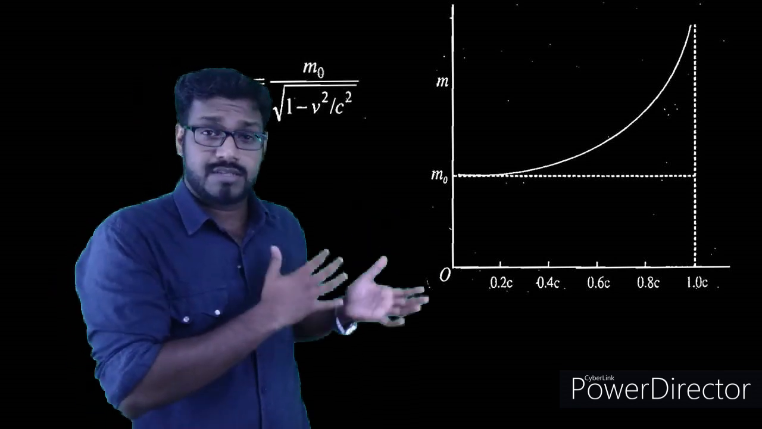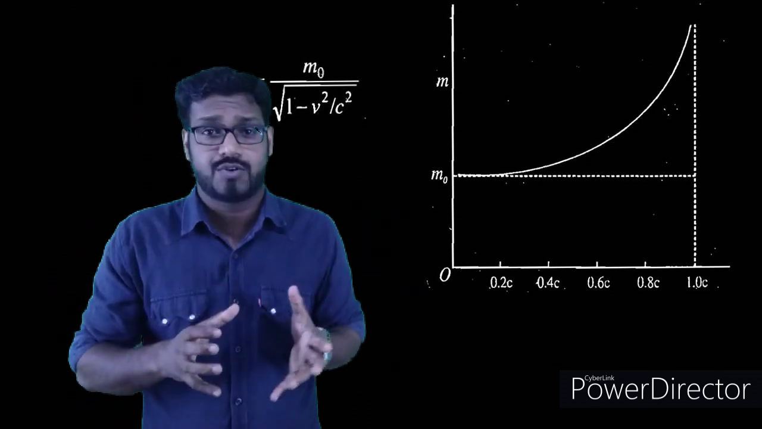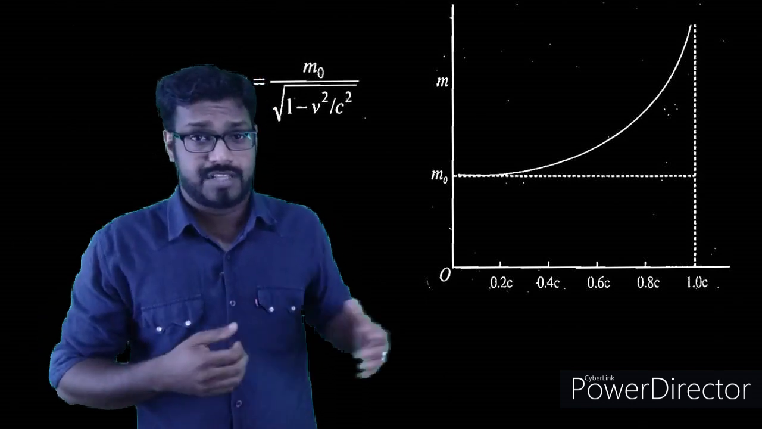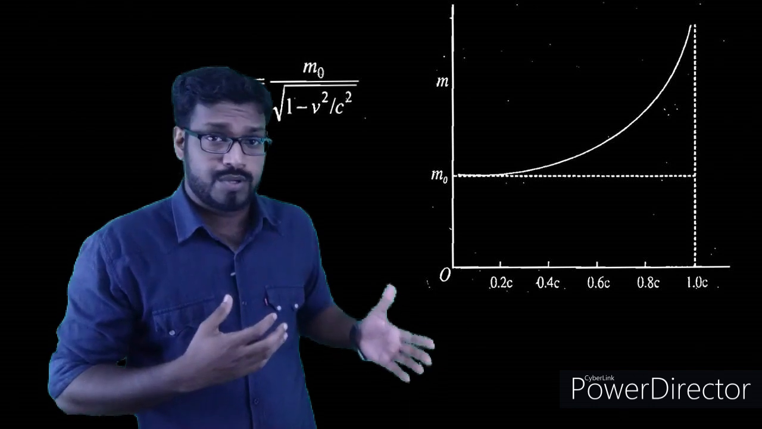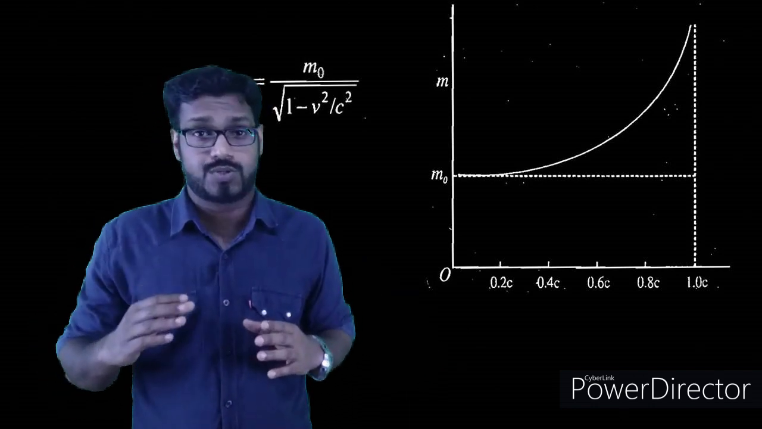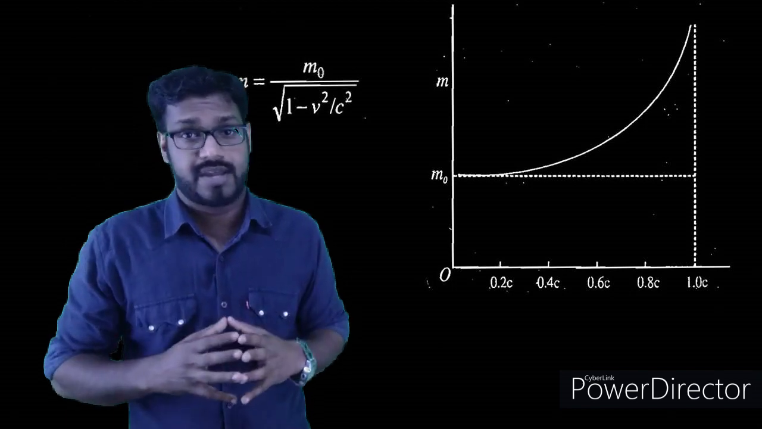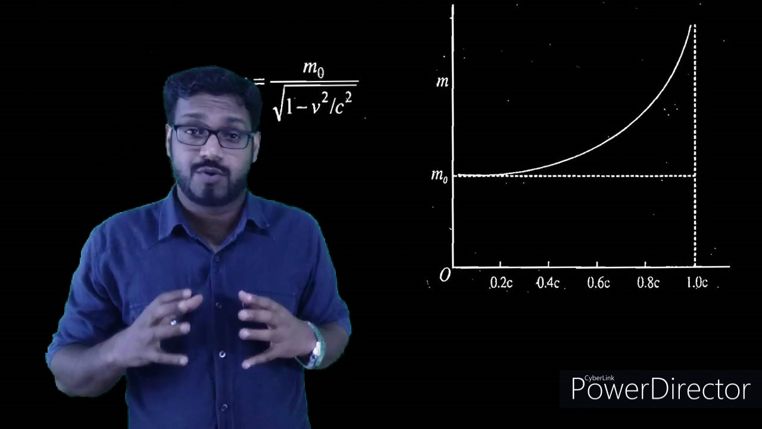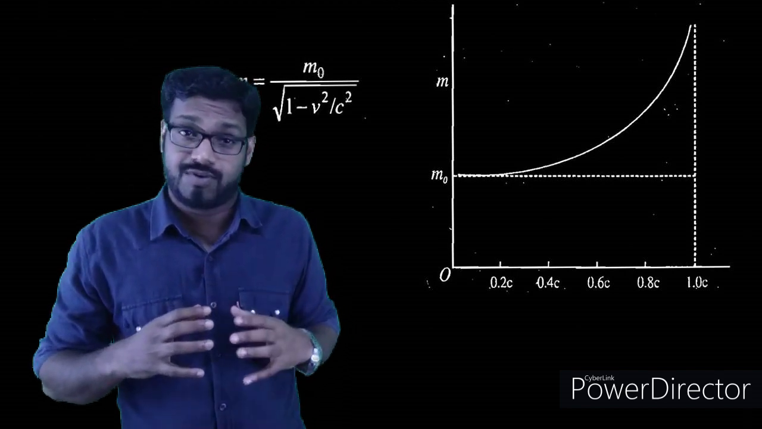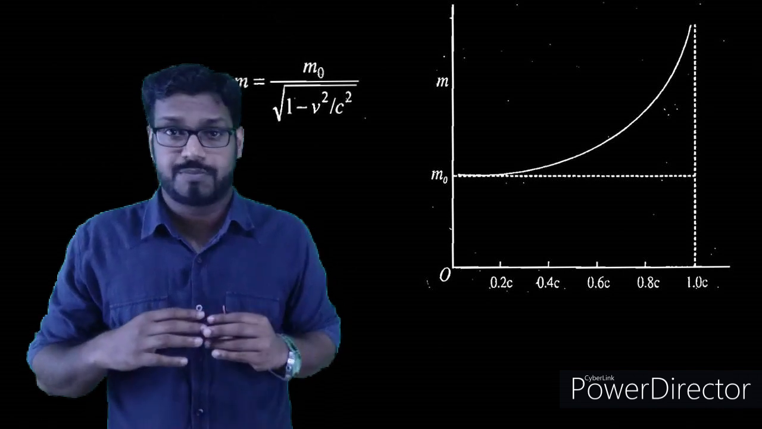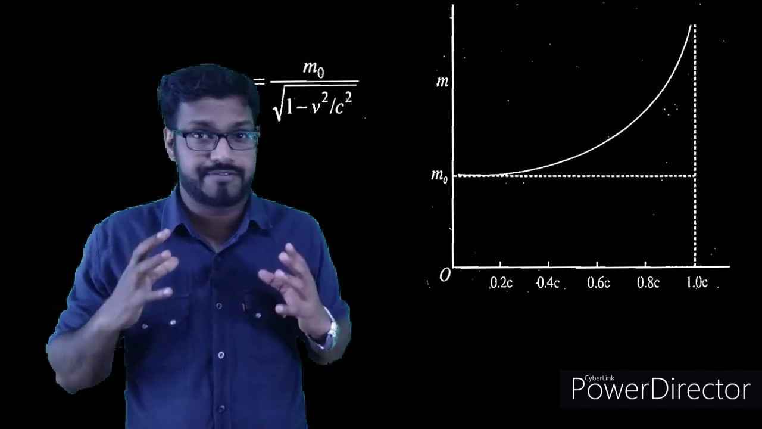Here, this graph represents the variation of mass with velocity at relativistic speed. When the speed of the object is very low, the mass of the object is equal to or very close to its rest mass m0. As the velocity increases, you can see that the mass of the object increases, and when the velocity of the object is very close to the velocity of light, the mass of the object will become nearly infinity.